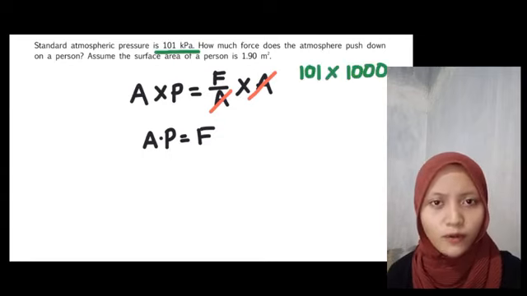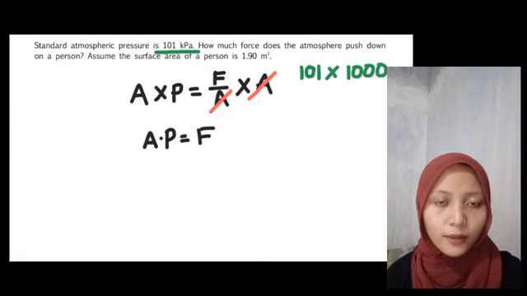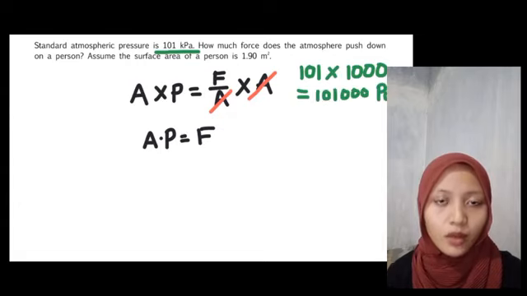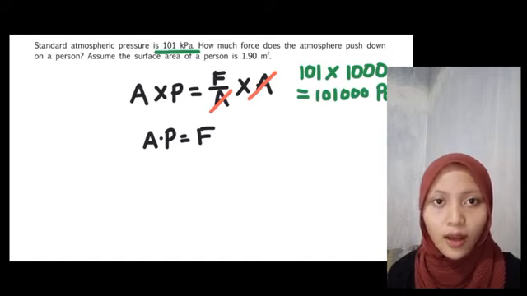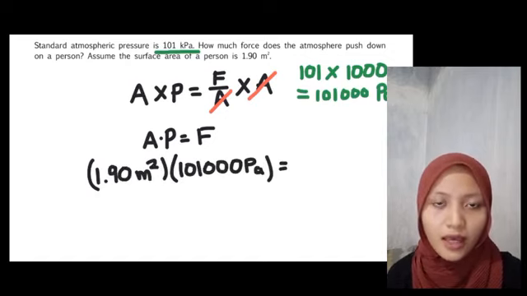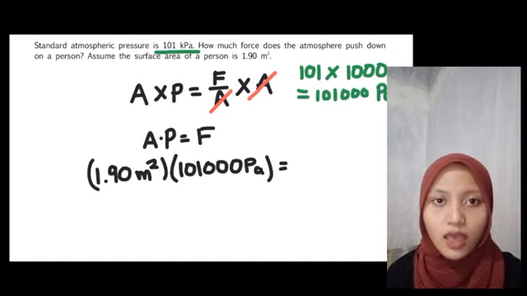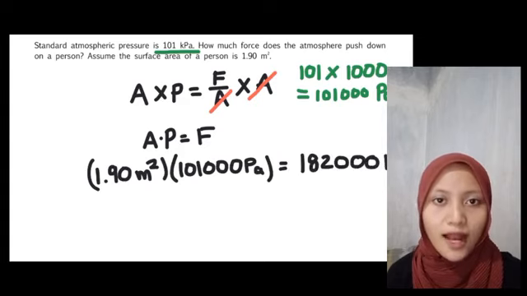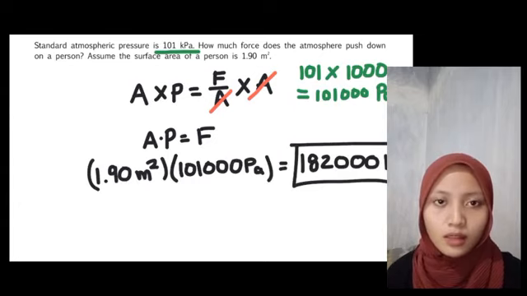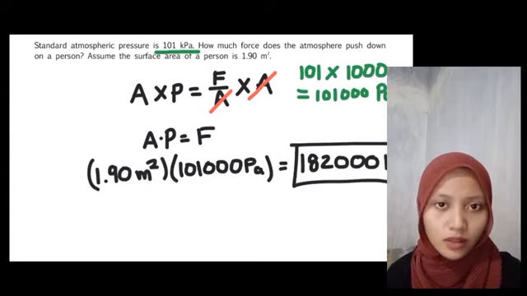To do this conversion, multiply the value that is in kilopascals by 1000. That will change it over to Pascals. We have 101,000 Pascals. Now we can multiply that by the area, 1.90 meters squared, and we get an answer of 182,000 newtons. That's the force exerted on that person.